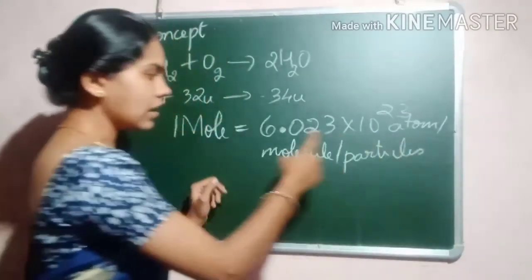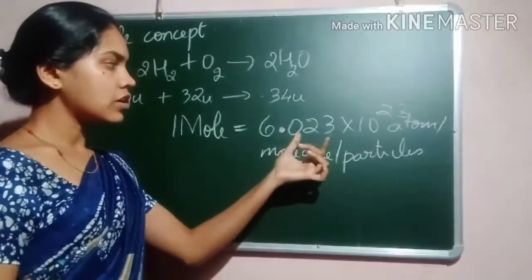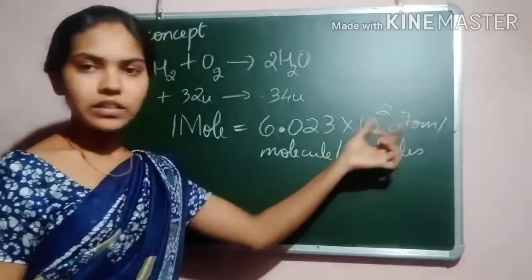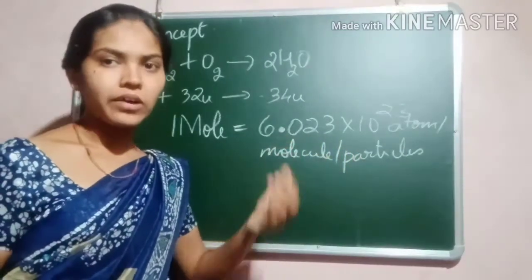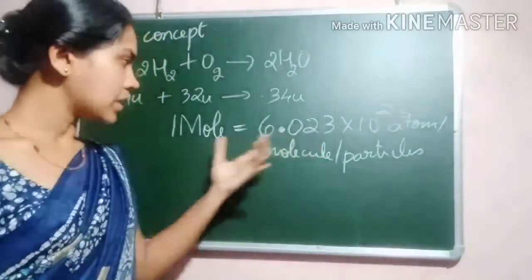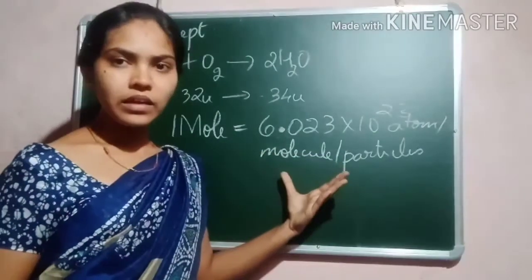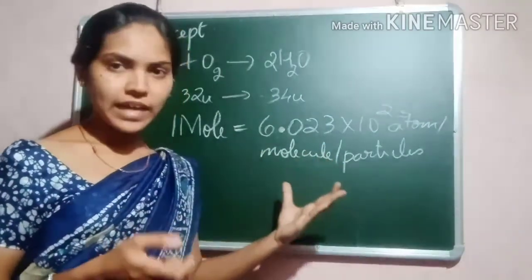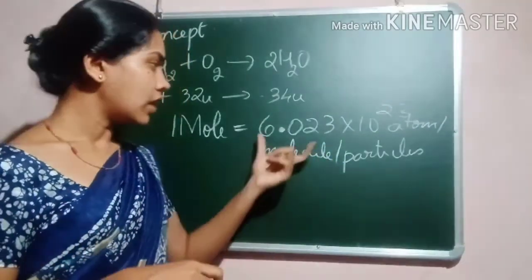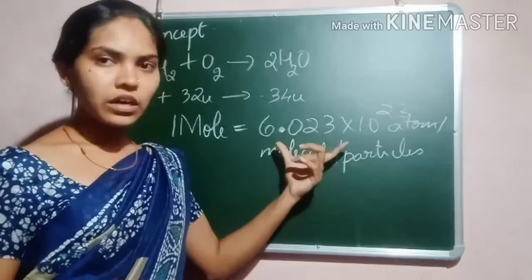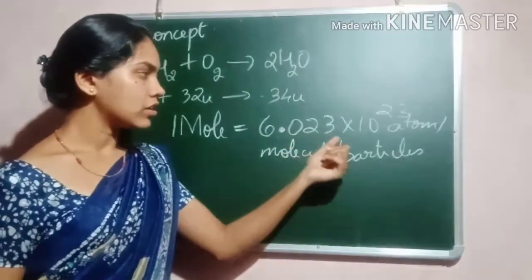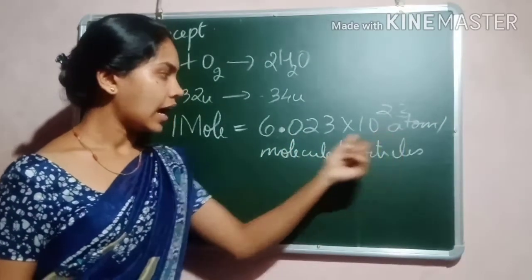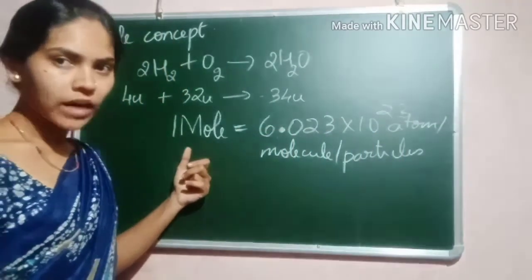This 6.023 into 10 to the power 23 is known as the Avogadro number, because this mole concept is given by the scientist named Avogadro. So this number is known as Avogadro number, and it is equal to 1 mole.